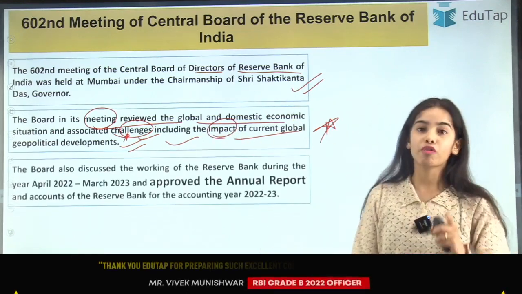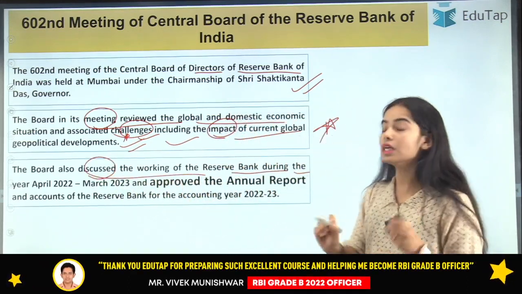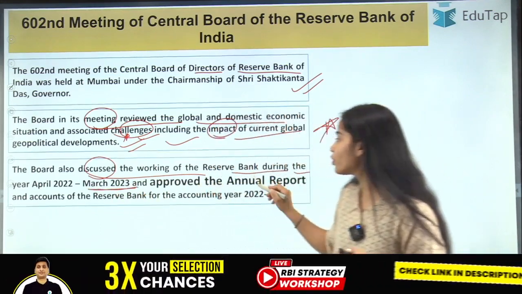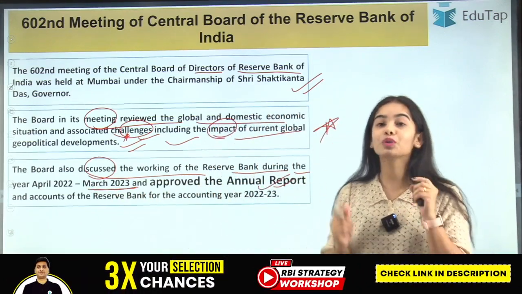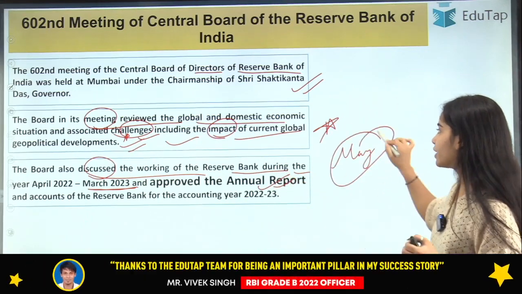Now the board also discussed the working of the Reserve Bank during the year April 2022 to March 2023 and approved the annual report. I have told you that the annual report is going to come soon in May itself. It can come by the end of May.